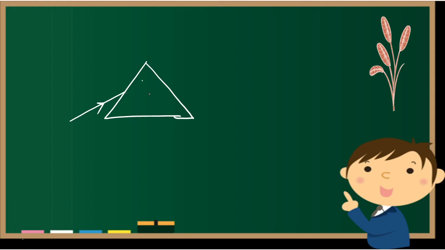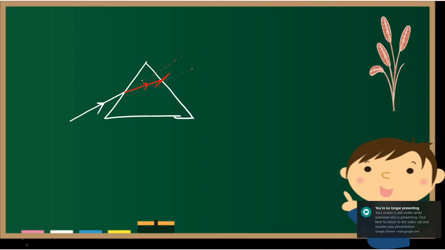So first is red color, suppose it goes like this. The bending is there. They are not following the exact path. After that, if you draw a normal here, it wants to go in that way, but it is a rarer medium, so it will go away from the normal. So red is coming like that.